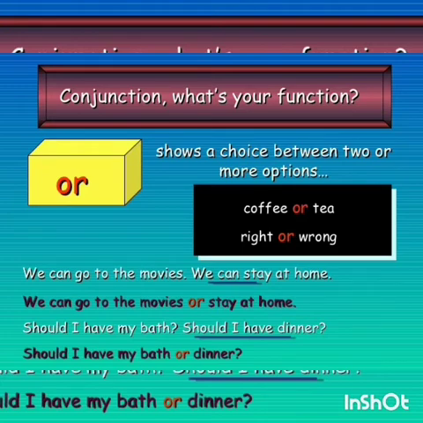Next conjunction is or. It shows a choice between two or more options. So in case of options, we will be using or: coffee or tea, blue or black, right or wrong. We can go to the movies or stay at home. So the option is yours. Movie or staying at home is the option. Should I have my bath or dinner? So bath or dinner, there is a choice. So in case you want to show a choice between two or more options, or is used.